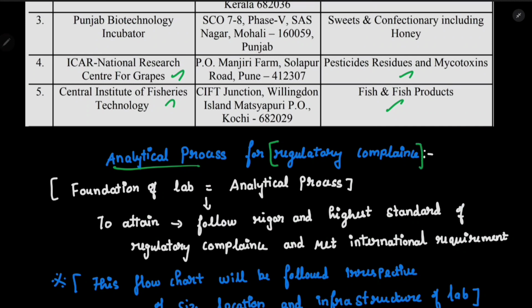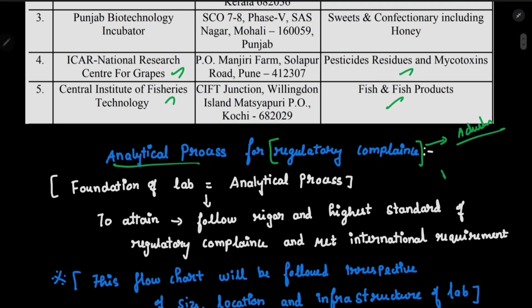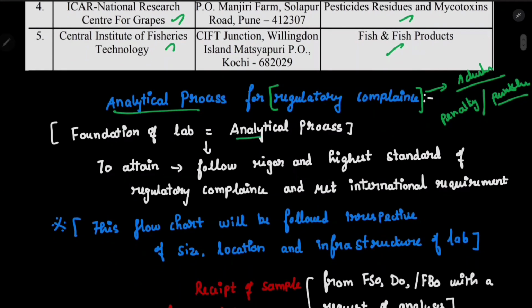Which means we can use this in case any adulteration happens, or intentional adulteration happens, then we can use this as regulatory compliance to give a penalty or punishment. That's why this analytical process is used for regulatory compliance. Now that means this analytical process is ultimately the foundation of the lab, right?